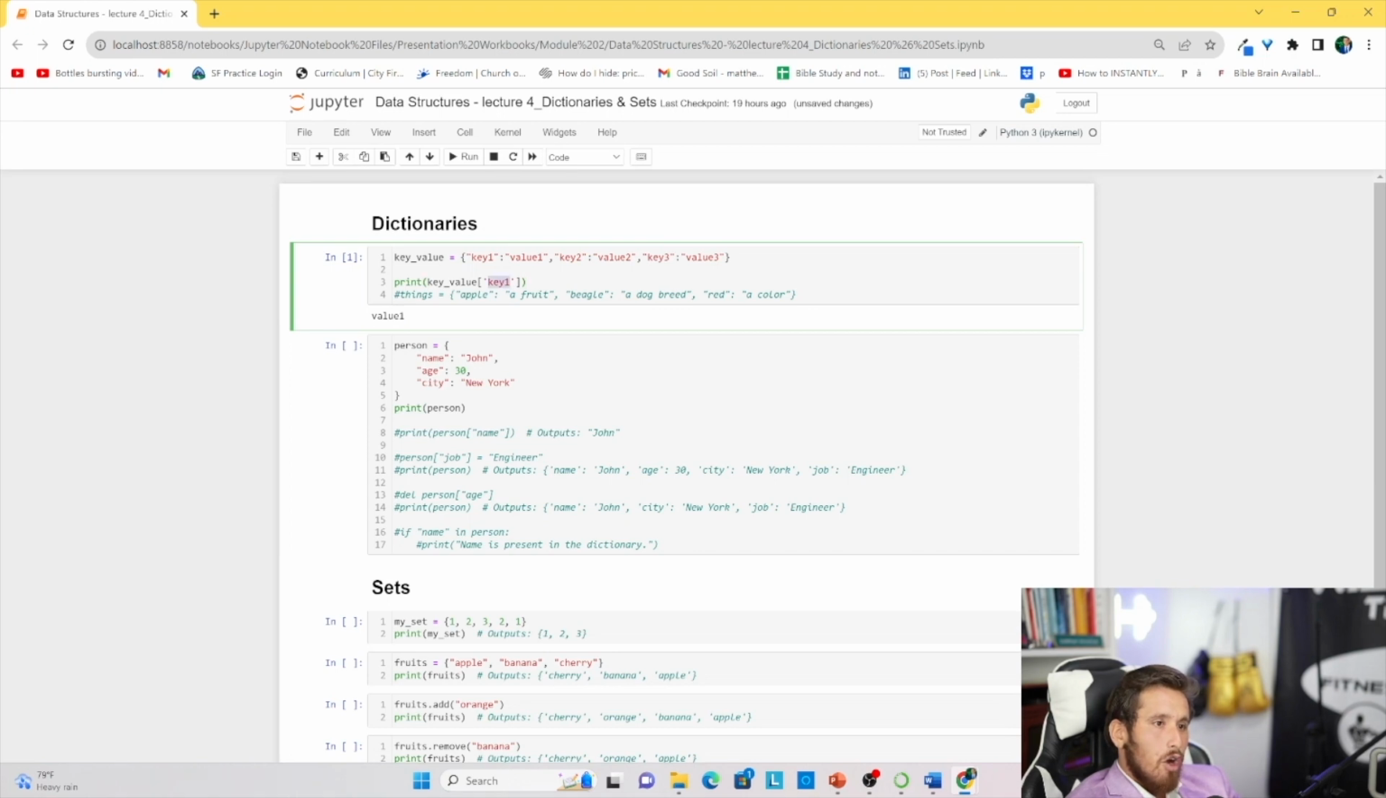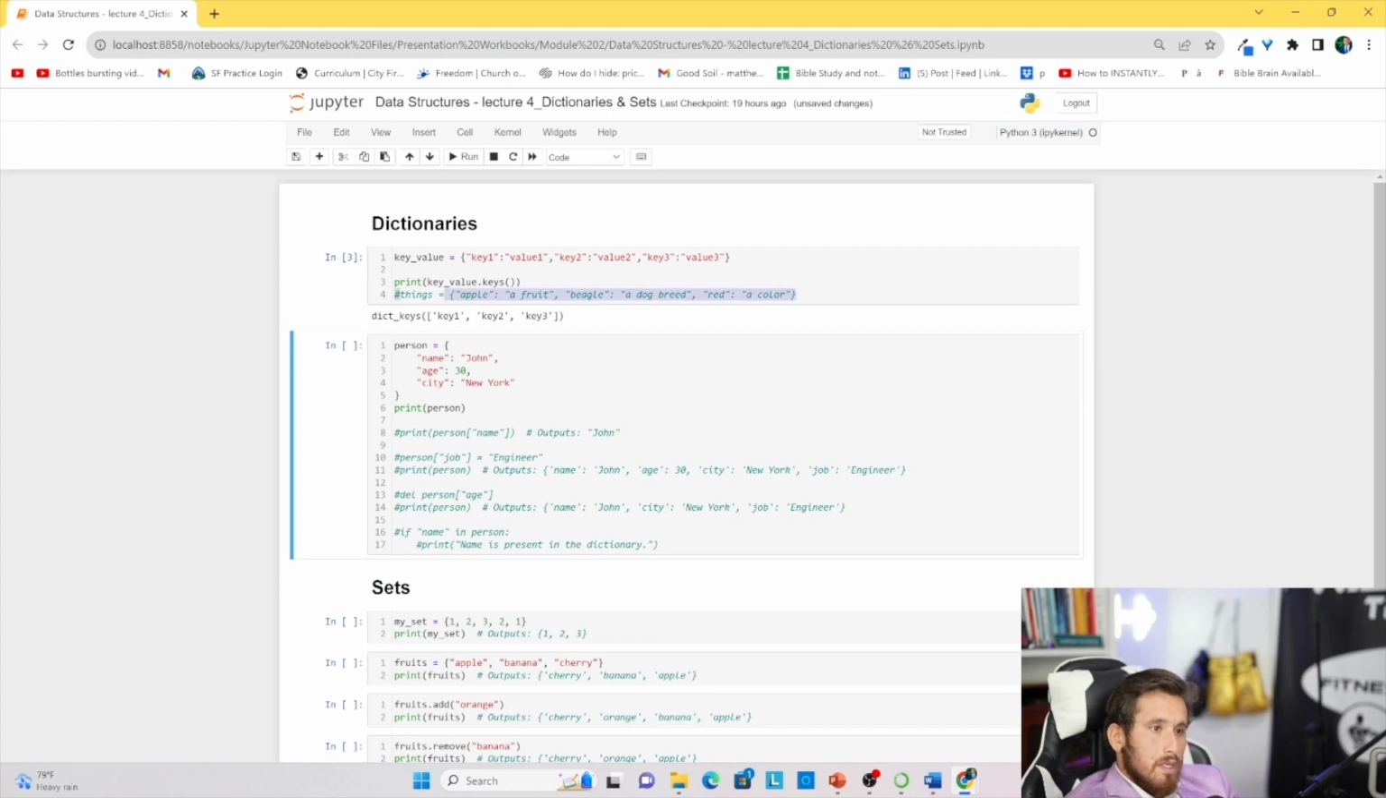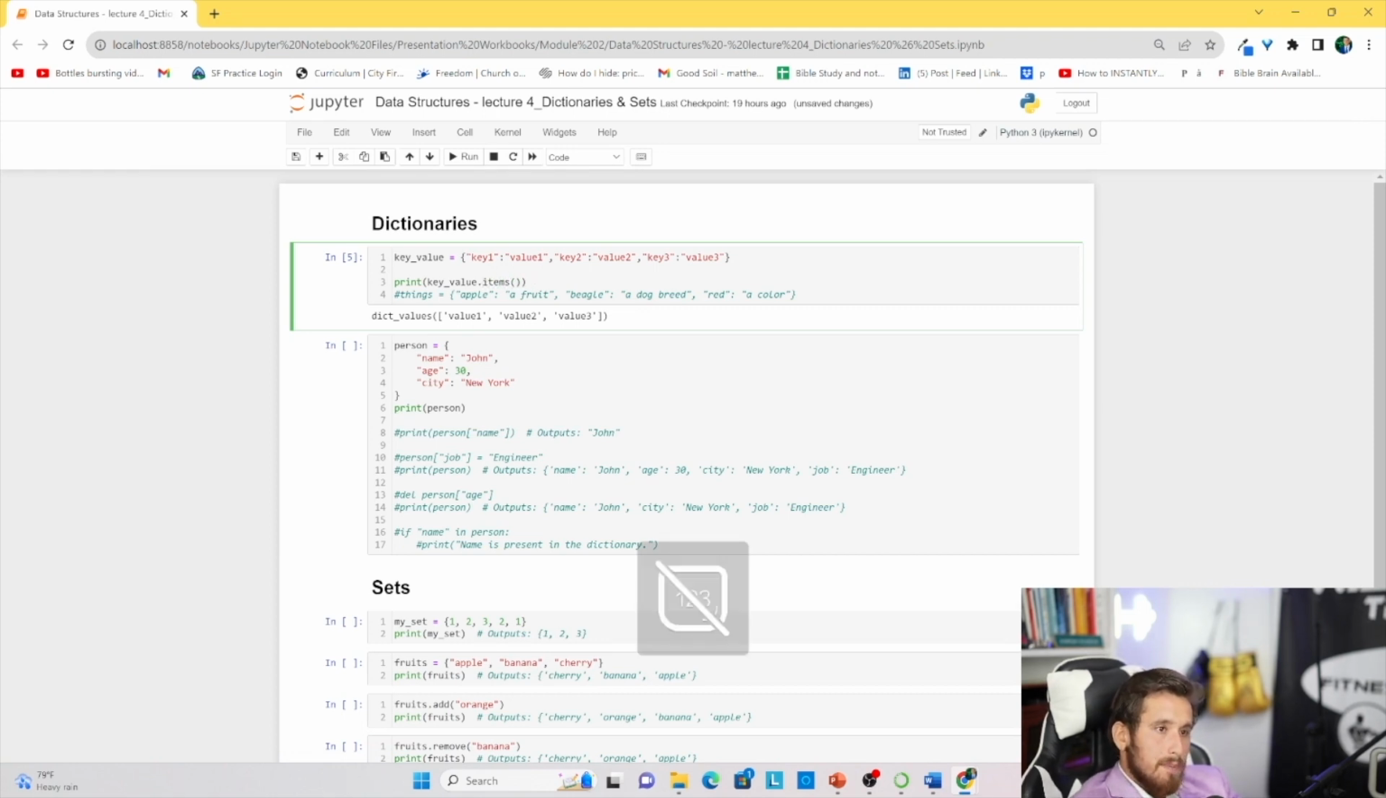Let's call the keys method so you can see how that looks. Let's click run. Forgot to put the parentheses. So we see this gives us all the keys. Now let's do values. This will get us all the values in the dictionary. And now let's do items. You'll see it'll be a list of tuples for this specific dictionary.